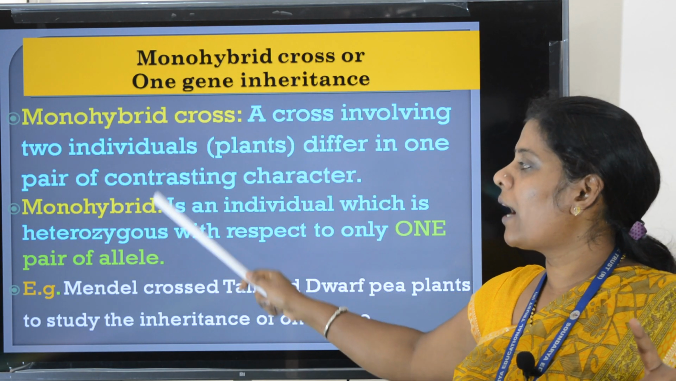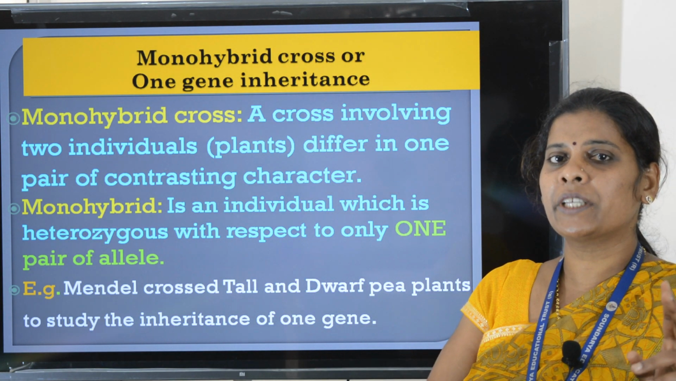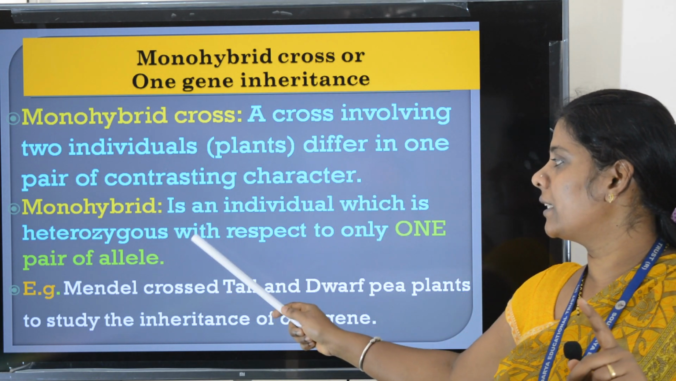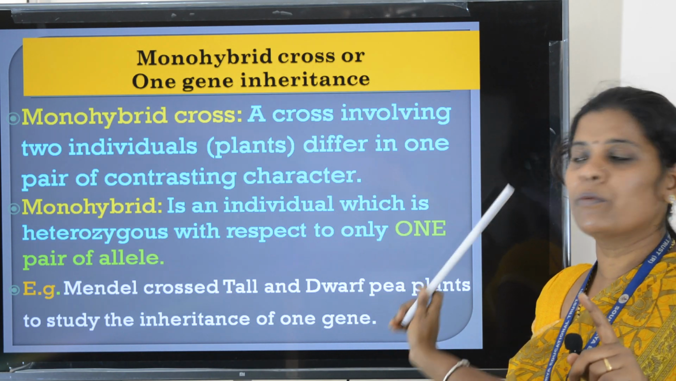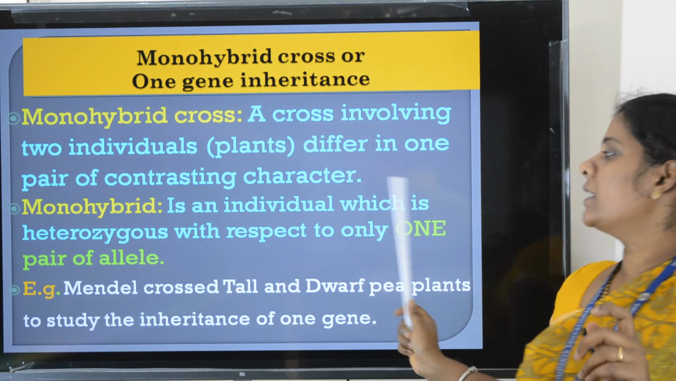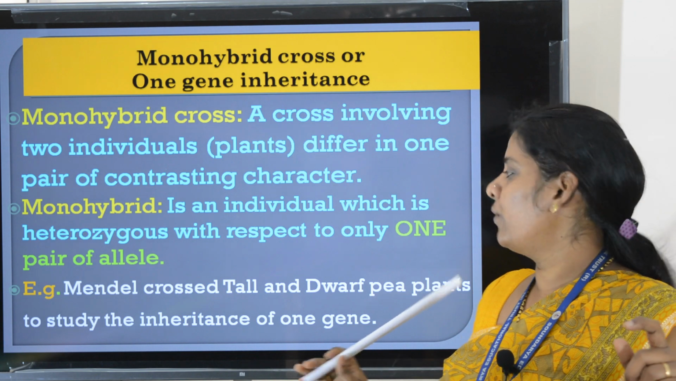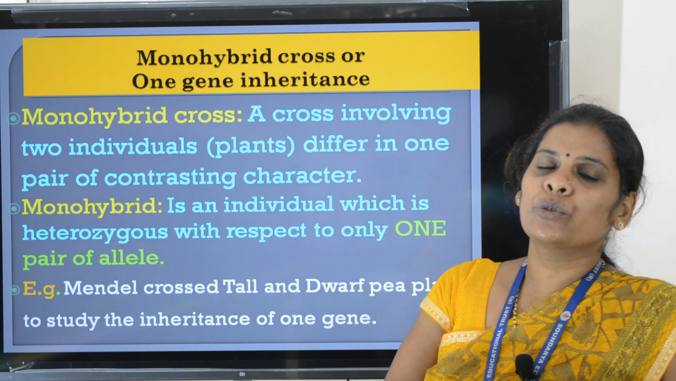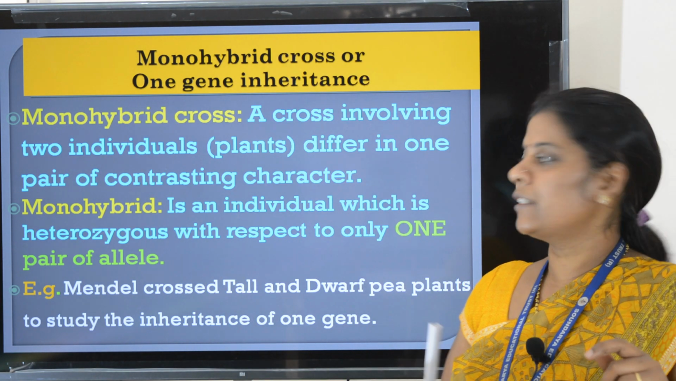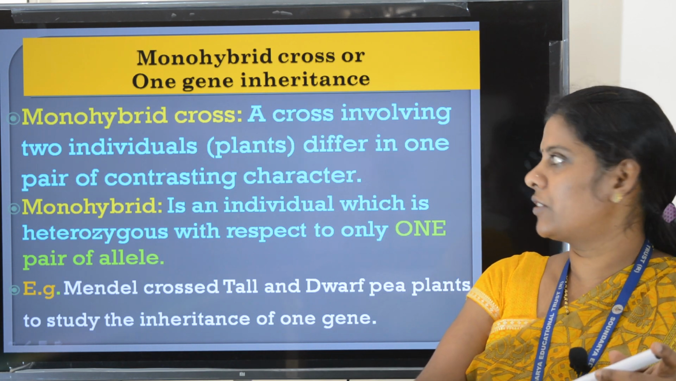Then what is a monohybrid? It is an individual which is heterozygous. Heterozygous means it possesses 2 alleles of 2 different kinds. Heterozygous with respect to only 1 pair of alleles. A monohybrid is an individual which is heterozygous with respect to only 1 pair of alleles. Here Mendel used stem height for his experiment. He crossed tall and dwarf pea plants to study one gene inheritance.